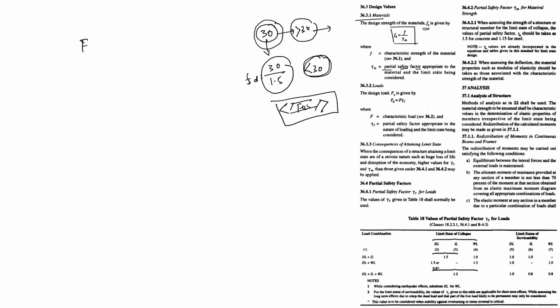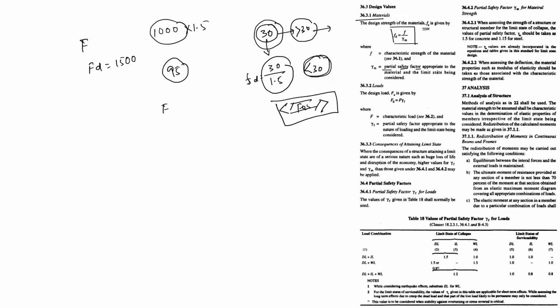Characteristic load means what? 95% of the time your load does not exceed this value. Suppose I take about 1000. Now we multiply by 1.5. So FD is equal to 1500.